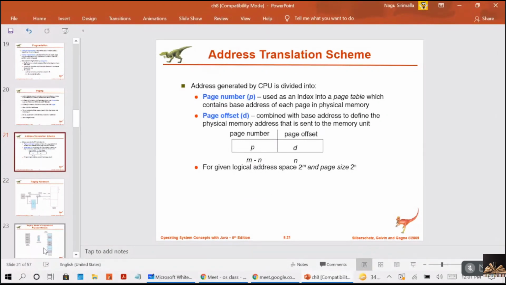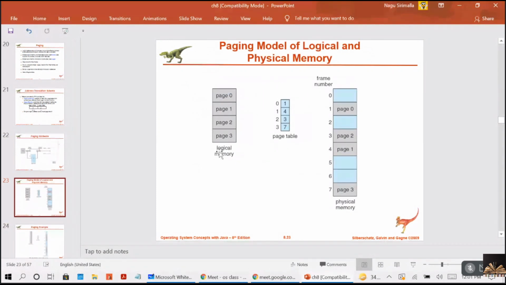Now the example was given here like this. See, this is the logical memory. So page 0, page 1, page 2, page 3. Now page table entante, page 0 is at frame 1, page 1 at frame 4, page 2 at frame 3, and page 3 at frame 7. So this way they will be mapped.